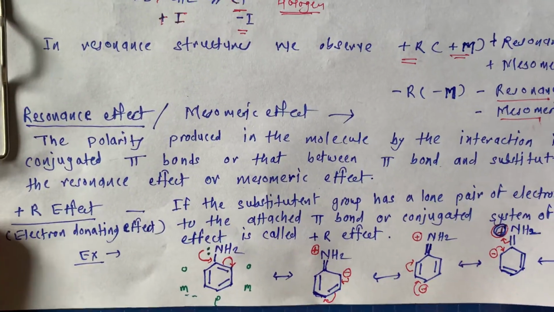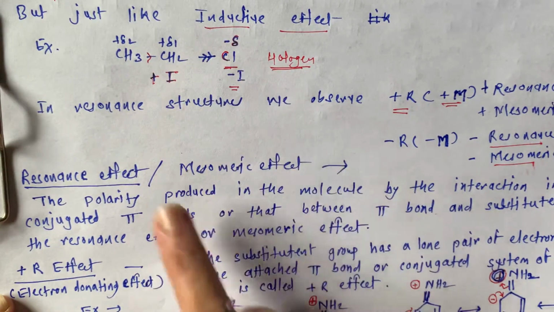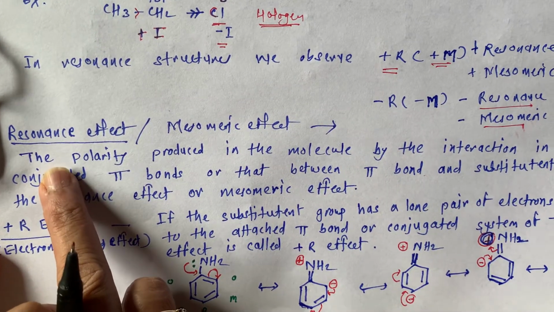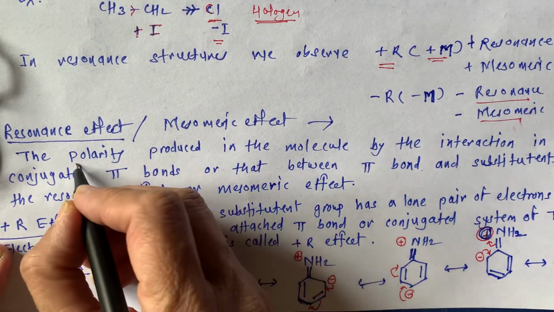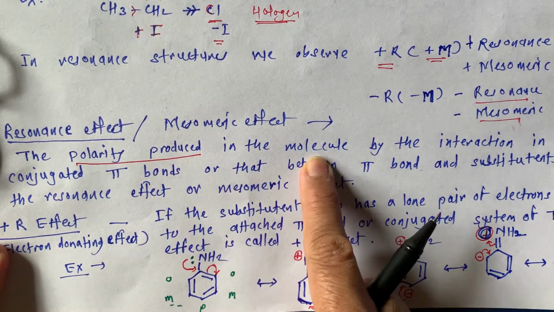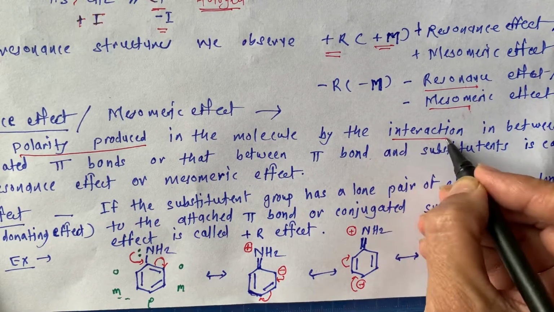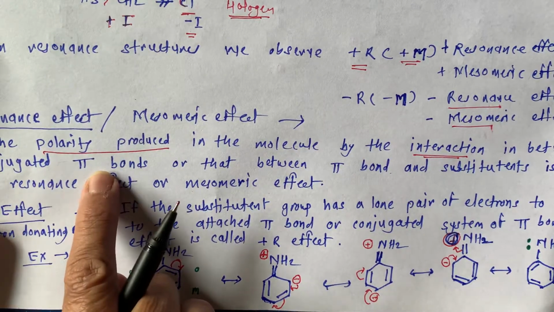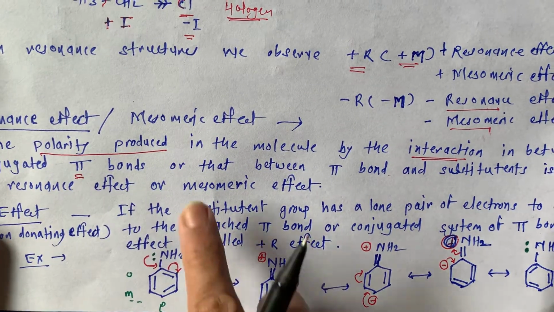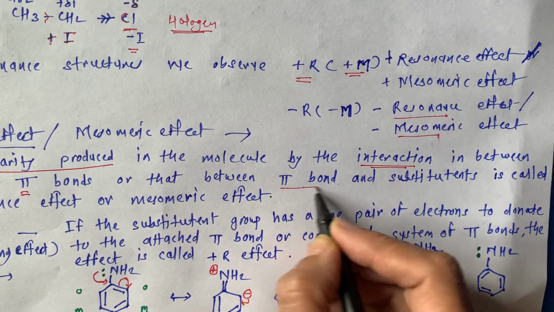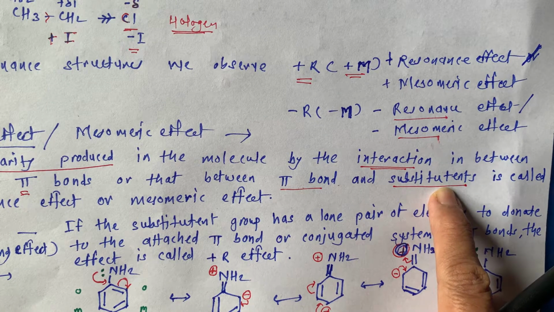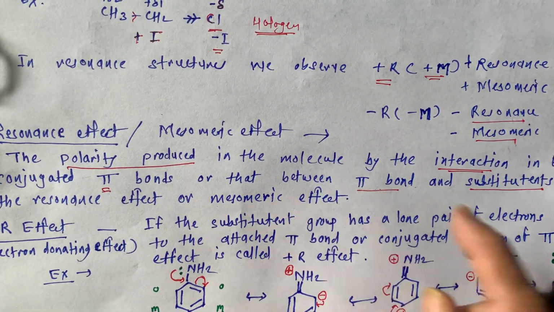Now what is this? Just like here polarity is produced, in the resonating structures also polarity is produced. And the definition, the statement is, the polarity produced in the molecule by the interaction, this is a very important word, interaction between conjugated pi bonds, or between a pi bond and substituents, or pi electrons of the substituents, is called the resonance effect or mesomeric effect.